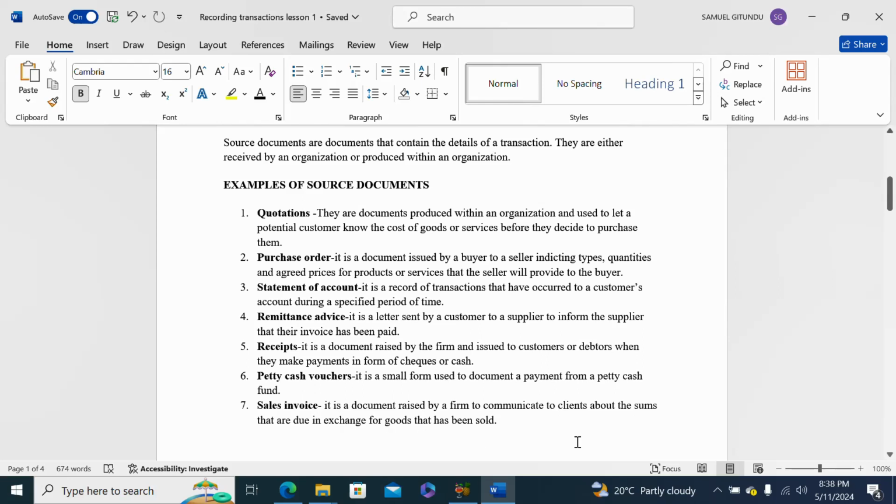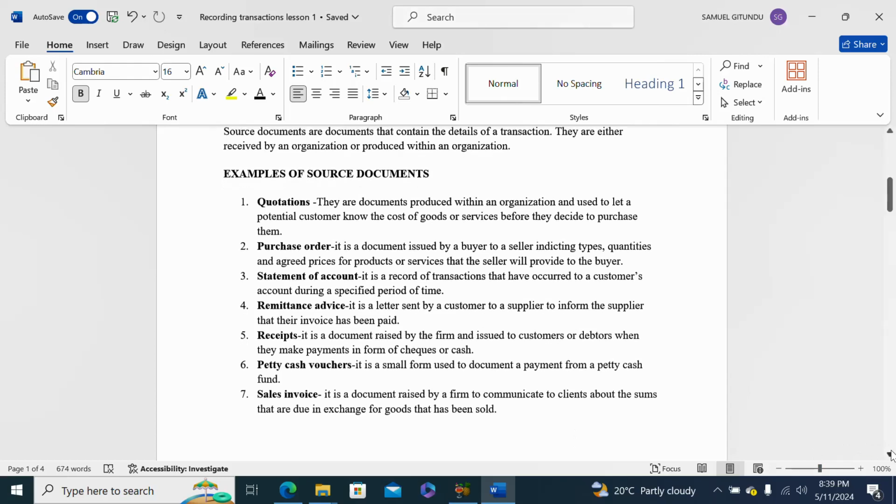So if the firm makes a sale, then it raises a sales invoice to inform the client or the buyer about the amount of money that the buyer now owes to the business or to the seller or to the supplier. So that is sales invoice. If a sale occurs, then they issue a sales invoice.